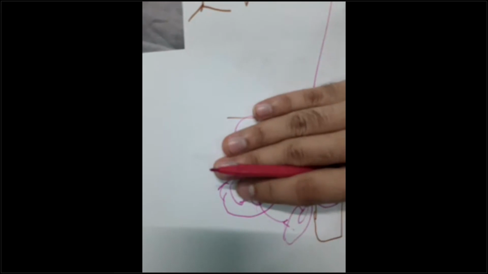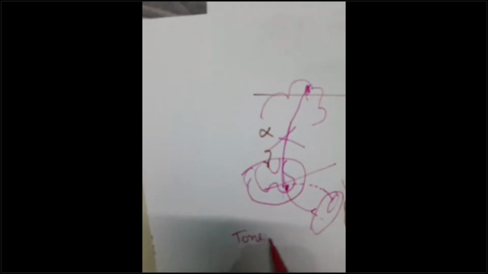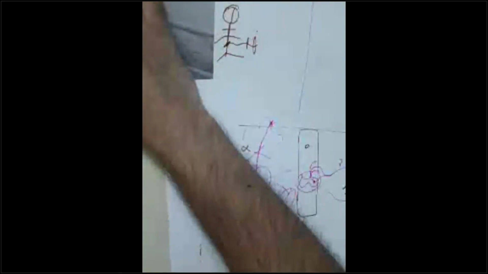Now don't take this into picture. I'm just thinking about my tone. Tone. What is tone? Partial state of contraction. My muscle is in tone. I'm not flaccid. Flaccid means dhila. Okay. Tone means I have some tone. I'm able to maintain the tone of my body.